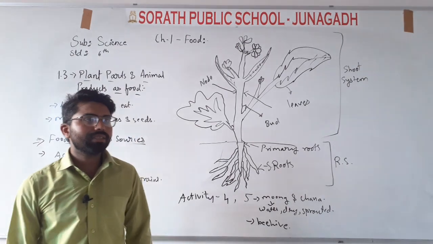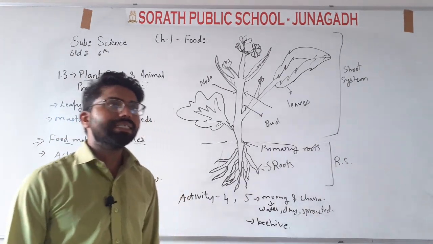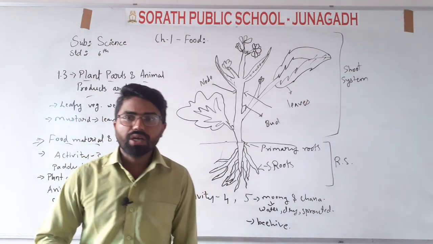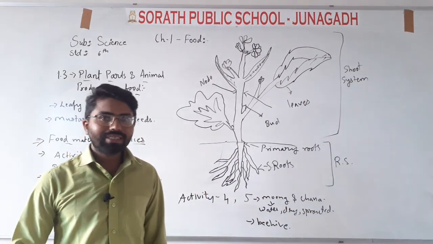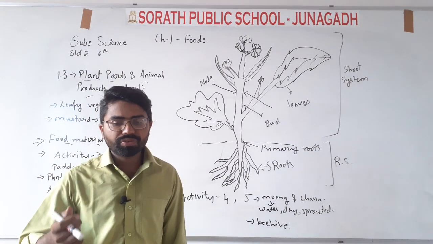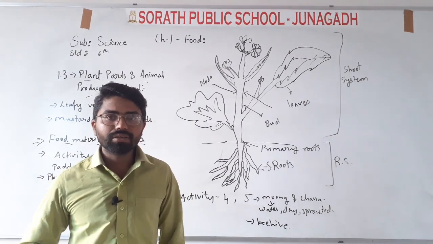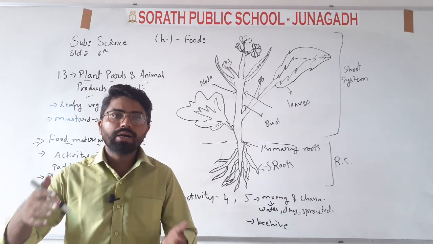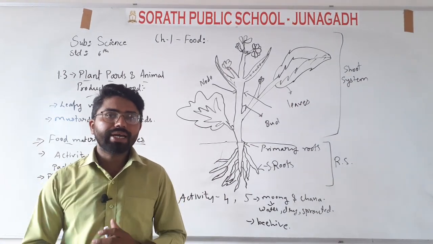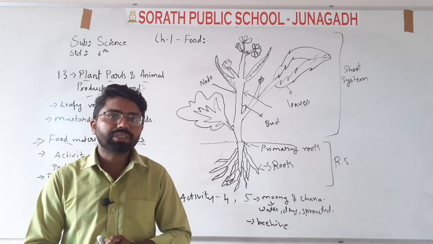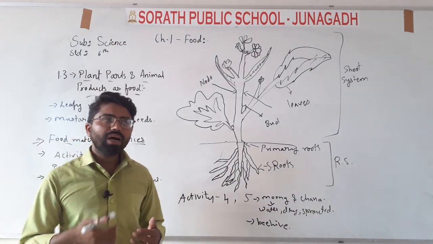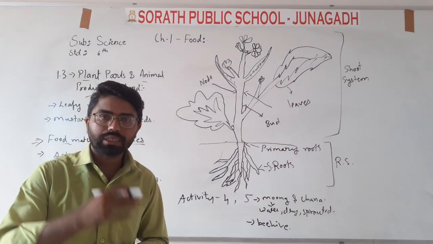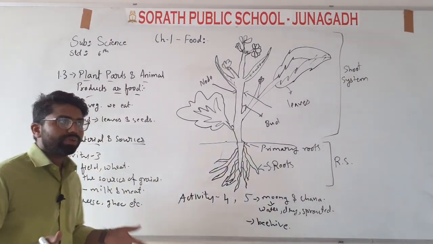We have just started the chapter, chapter number 1 in science, Food: Where Does It Come From. We discussed in the previous lecture where food comes from and which ingredients are used to make it. I also asked you to put questions to your parents, and they will give you information about the food. In the previous lecture I introduced the chapter to you, what we are going to study.